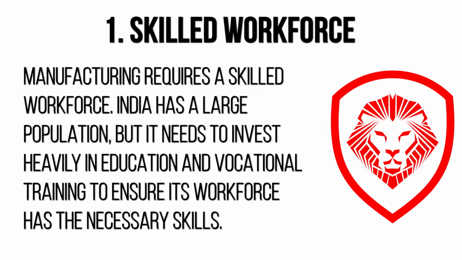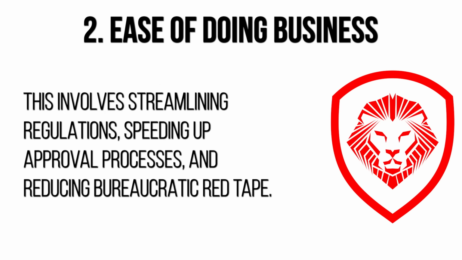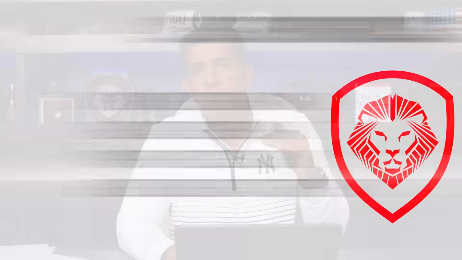Last 6 points for India to be thinking about. Number 1, figure out a way to increase your skilled workforce. You have to focus on that through education. Number 2, ease of doing business. They can address this. This is purely law and order, regulation. You can deregulate certain areas that are slowing things down. It's very, very annoying when regulation is high for business owners. The government controls this. If they want to, they can deregulate many parts of the business.